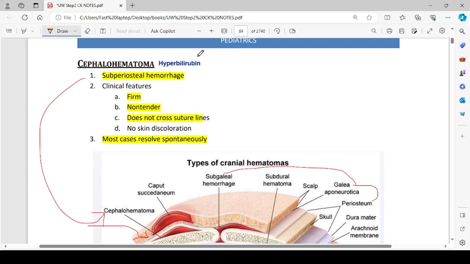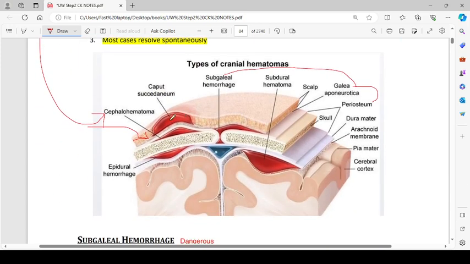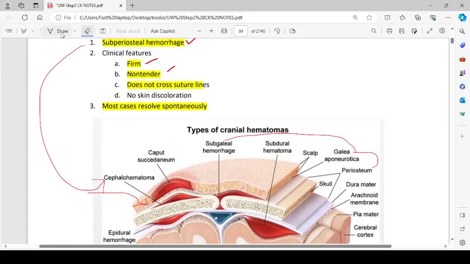Hyperbilirubin. What does that even mean? Cephalohematoma, it is subperiosteal hemorrhage. The clinical features include firm, non-tender. The cephalohematoma is this one. Remember, it is nothing to do with the meninges or meningeal hemorrhages which are down below that. It is above the skull. That is why it is cephalohematoma. So it is firm, non-tender, does not cross the suture lines, and no skin discoloration is present.